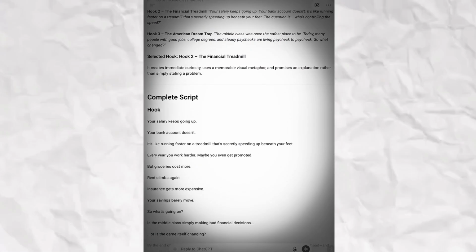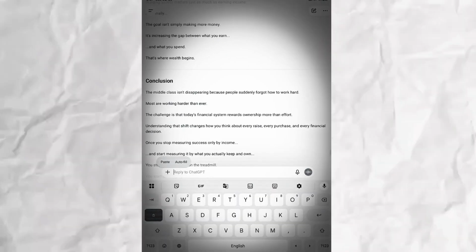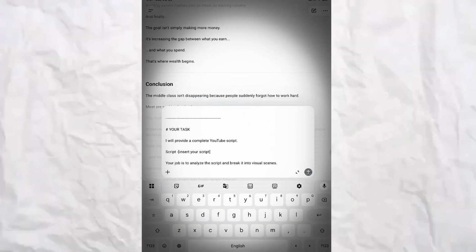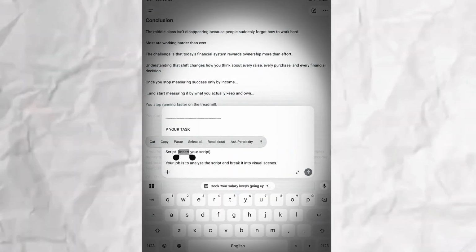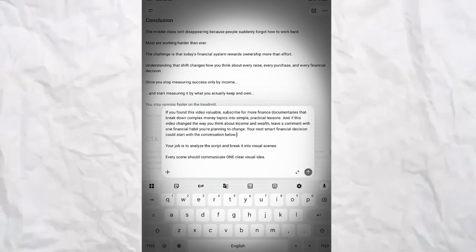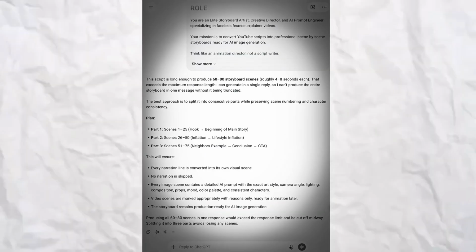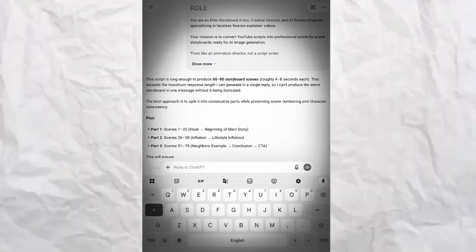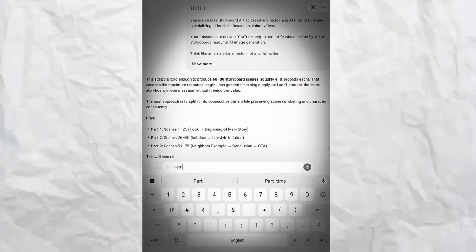Now that we have the script, we need image generation prompts to create images for the entire script. Copy your full script into this image prompt template. You can change the style to fit your brand, but I like the current style, so I keep it. ChatGPT might split a long script into 3 parts for image prompts. That's normal. If you give the whole script at once, the AI won't produce the best results.